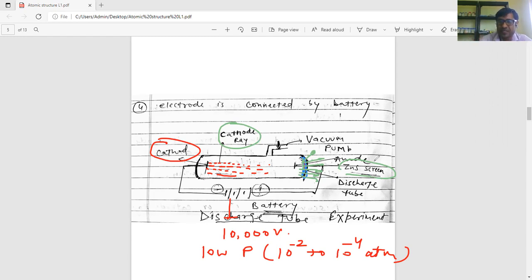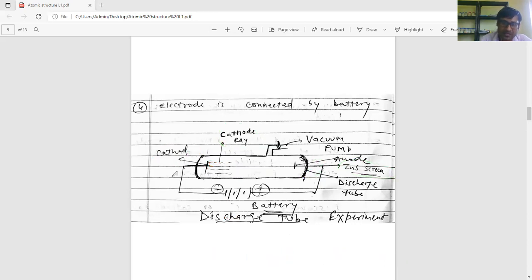The flash of light is there. So through this, we can observe that the cathode ray strikes on the ZnS screen. So through this, we can say that the cathode ray is discovered, and this observation was done by J.J. Thomson.